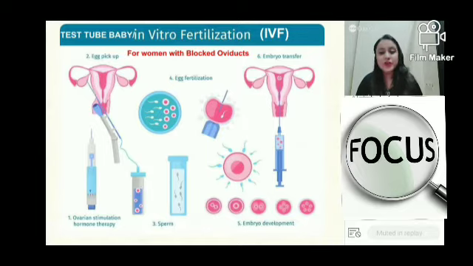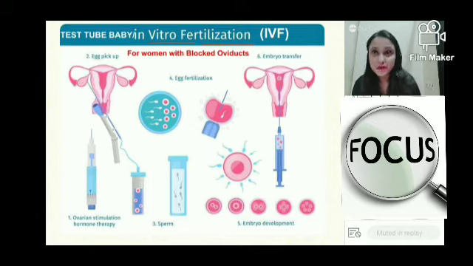I have confirmed that this is what I have done the other day also, but I would like to continue from this part only. So what are we studying now? We are talking about test tube baby, right? Test tube baby, it is also known as in vitro fertilization. In vitro means if fertilization is happening outside the body, it is called in vitro.